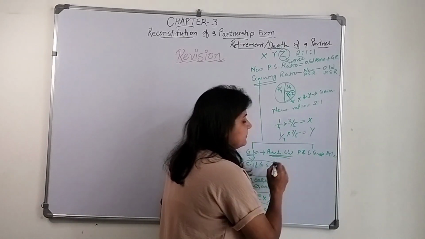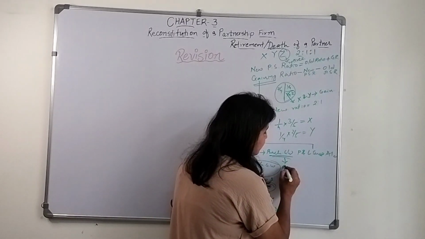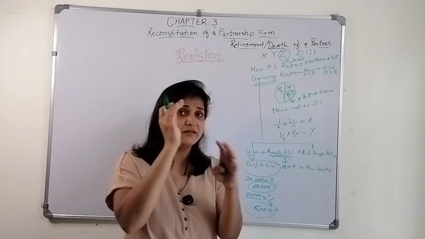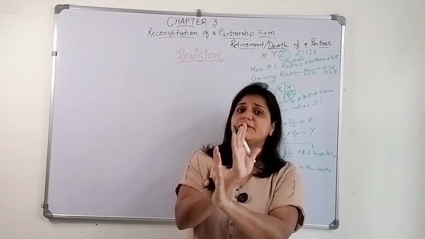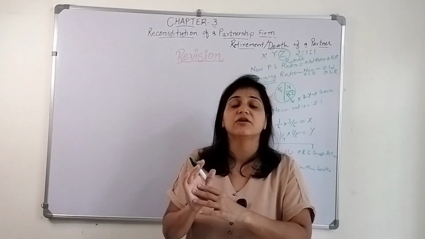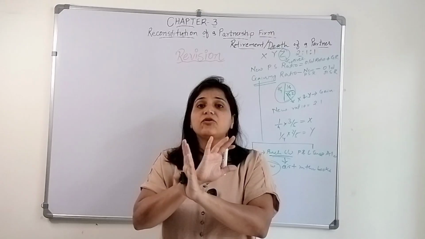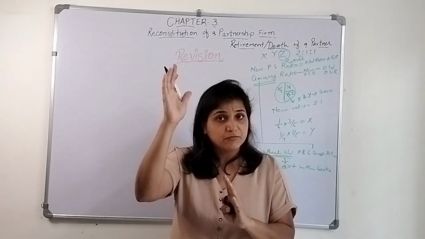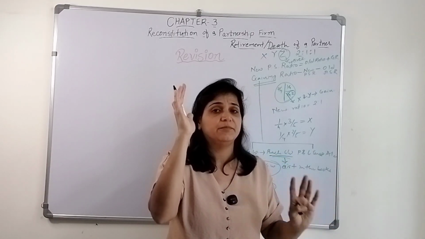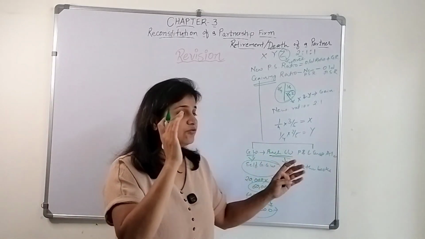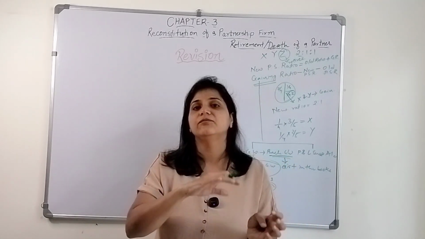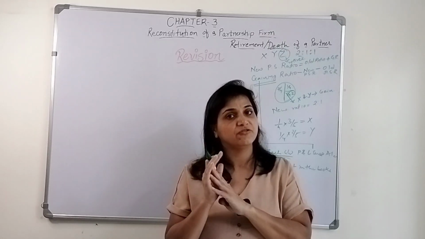This is purchased goodwill. Purchased goodwill already exists in the books. You need to understand this thing. Whatever exists in the books till the partner retires will be shared among the 3 partners, including the partner who retires or passes away, in their old profit sharing ratio. So if goodwill exists in the books, we need to close that goodwill account, and that goodwill will be shared among the 3 partners in their old profit sharing ratio.